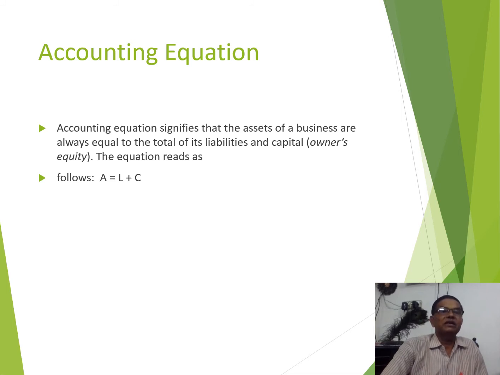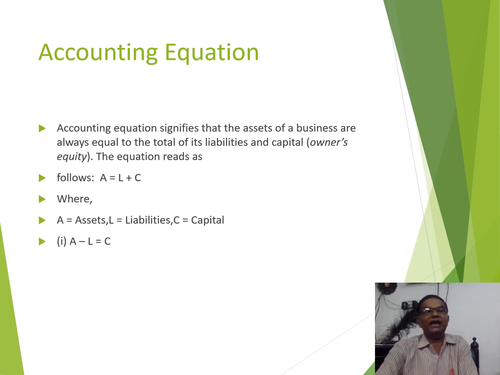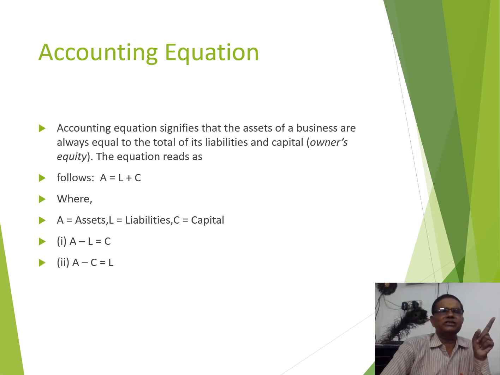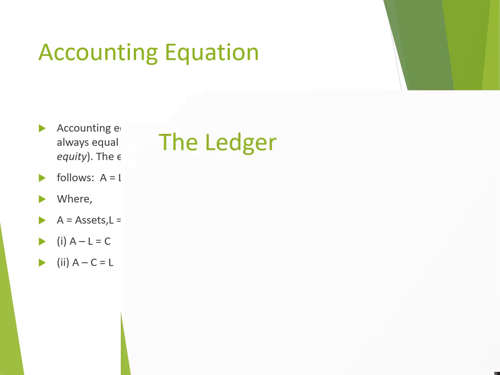The equation is A equals L plus C. A denotes assets, L denotes liability, and C denotes capital. With the help of this, if we want to find out how much capital is invested, we can deduct the liability from the assets. And if we want to find the assets, we can add liability and capital.